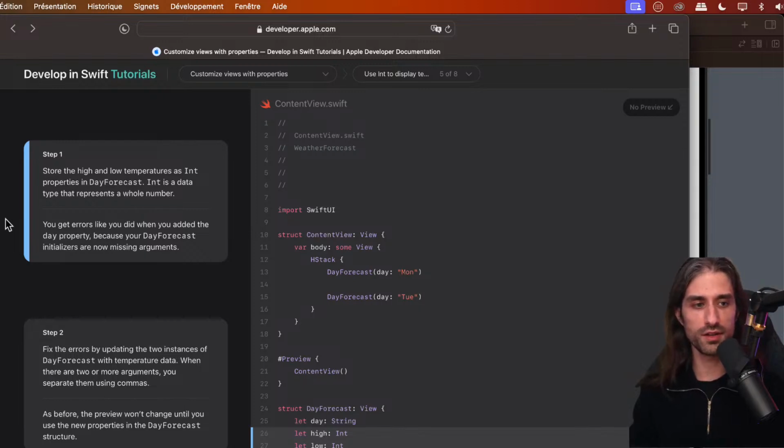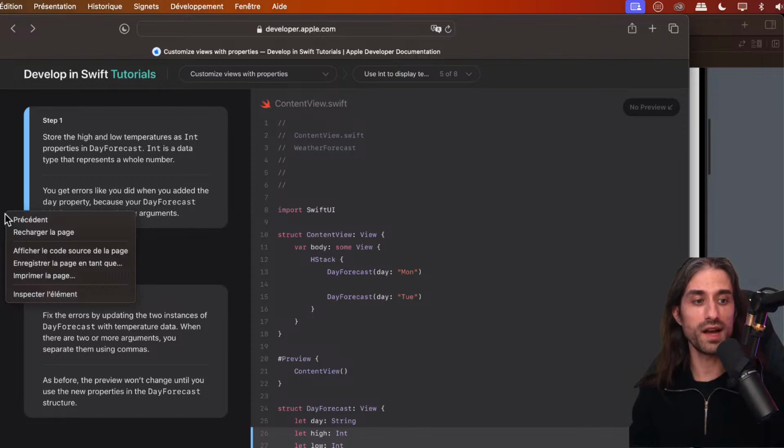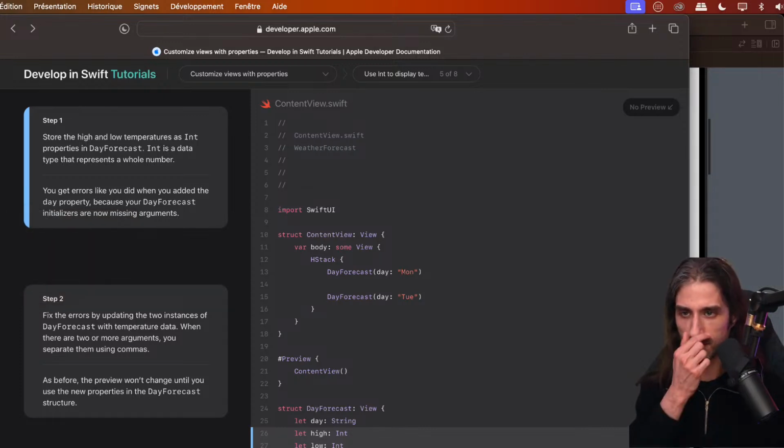Imagine 1000. Do you add a separator between the 1 and the 3 zeros? Do you add a dot and then 0 to say there is nothing after the decimal point? There are several ways to decide how to format a numerical value, even one as simple as an integer. So first, we'll store the high and low temperature as int properties in day forecast.